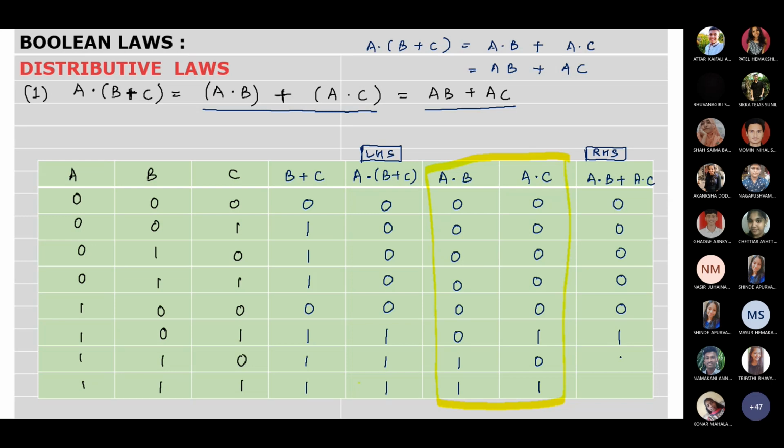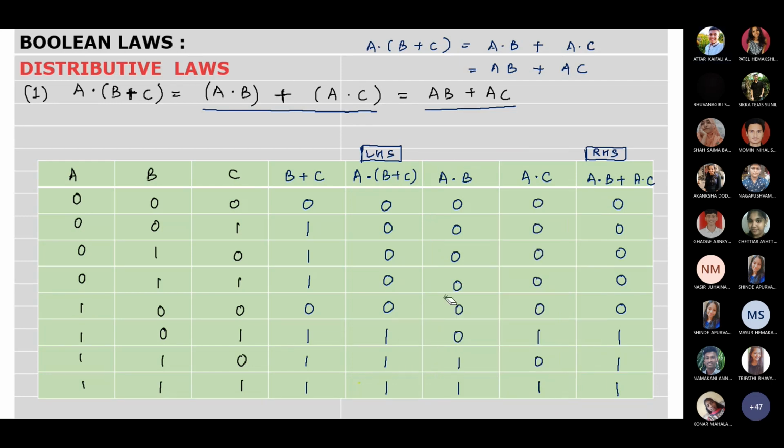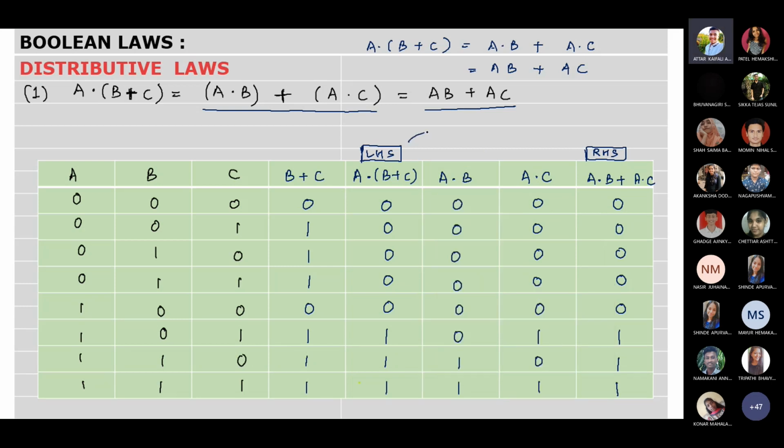So 0 plus 1 is 1, 1 plus 0 is 1, 1 plus 1 is 1. Now you check the LHS and RHS values. Aren't they the same? Same. So hence your law is proved. Same, yes or no? Yes, ma'am.